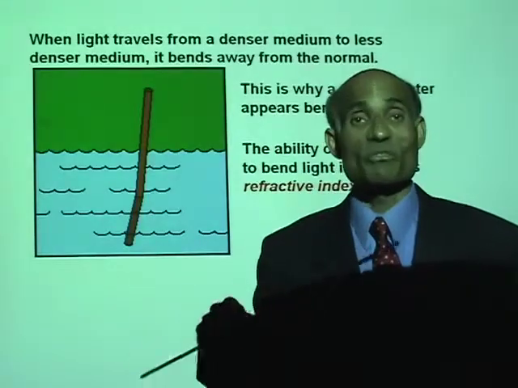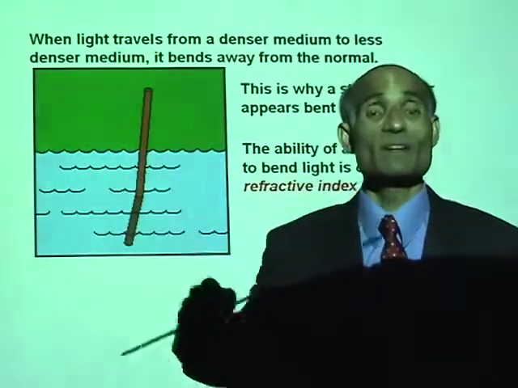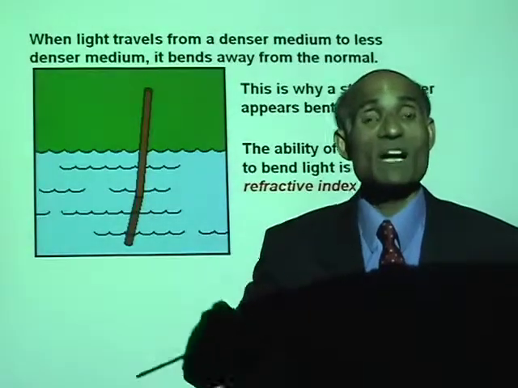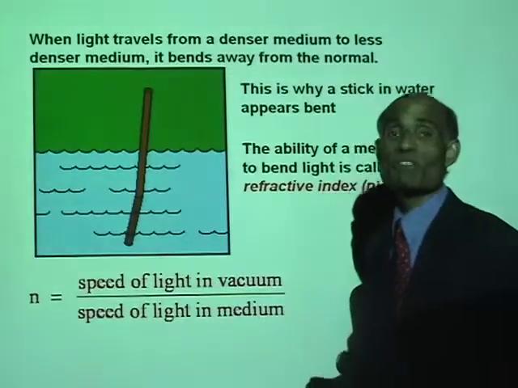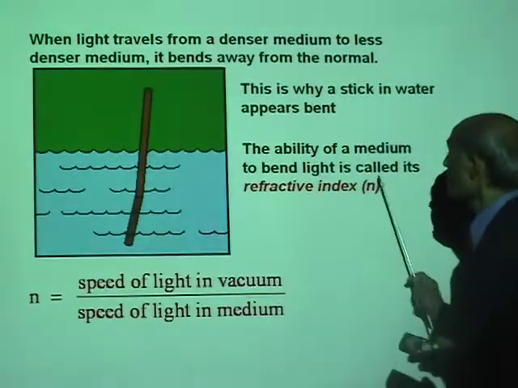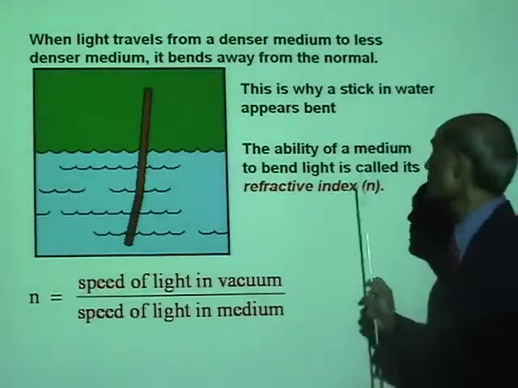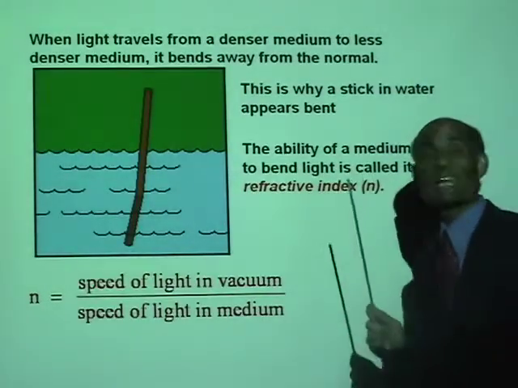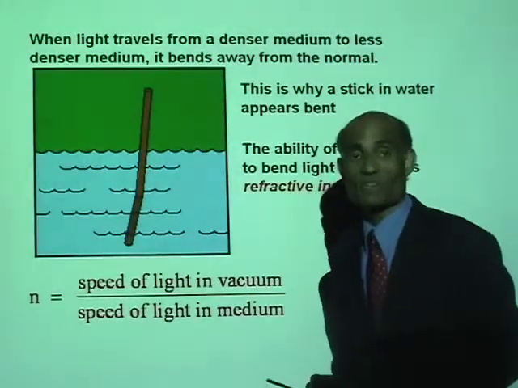That means the refractive index of water will be greater than 1. The refractive index of glass will be greater than 1. And look at the way we're going to define refractive index. We will represent the refractive index by the small letter n. And this is the definition of refractive index.